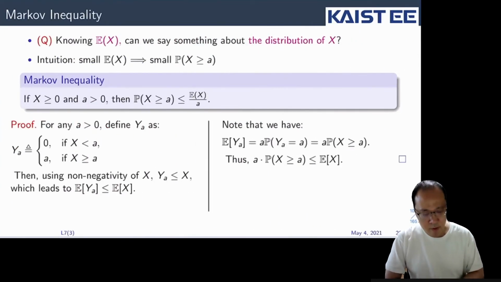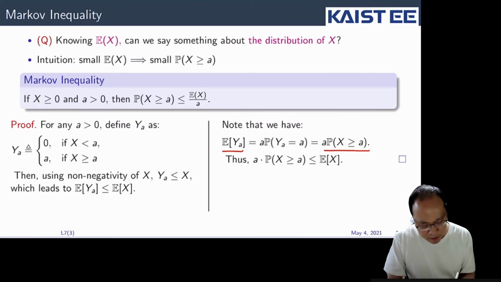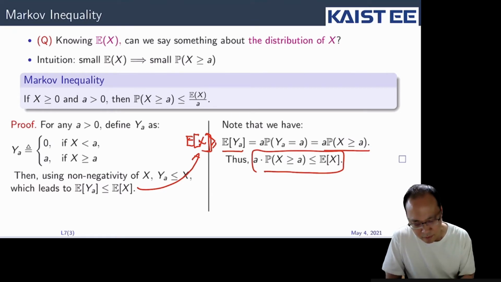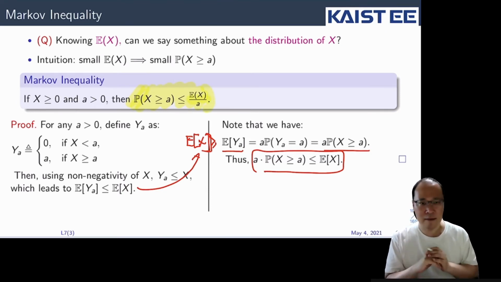Now we are done, because the expectation of Y_a is equal to a multiplied by the probability that X is greater than or equal to a. And we know that the expectation of Y_a is smaller than or equal to the expectation of X. So we get this. The Markov inequality says that the probability that X is greater than or equal to some constant a is less than or equal to the expectation of X divided by a.